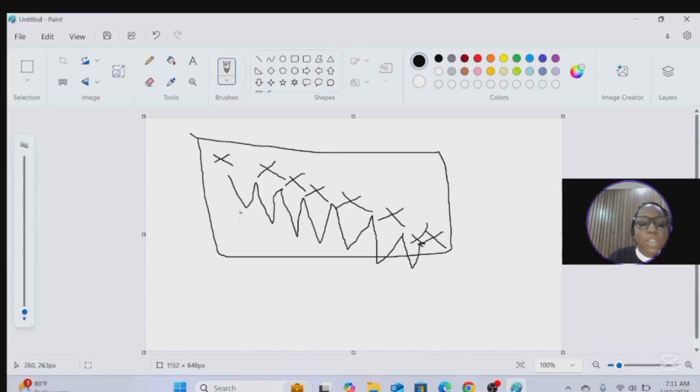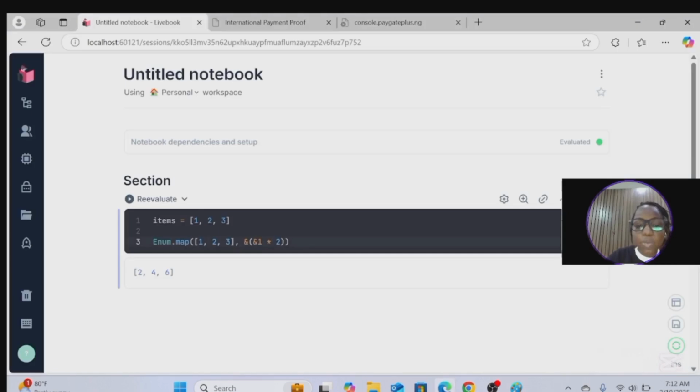So a map is a point that works as a direction leading you to a certain destination. So these are directions, and when they are grouped together they lead you to a certain destination. That's just what the map is. So in Enum.map now, what we're trying to do over here is iterate.